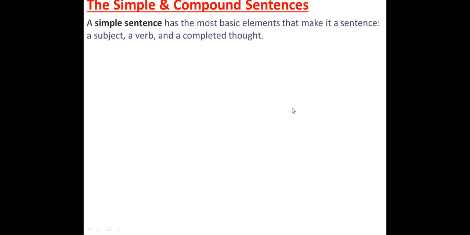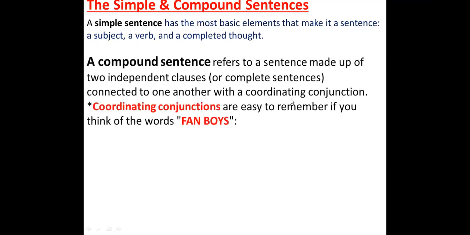Muhammad, what do I mean by a simple sentence? The simple sentence has the most basic elements that make it a sentence: subject, verb, and a completed thought or one idea. But a compound sentence refers to a sentence made of two independent clauses. What do I mean by independent clause? It means the sentence has a complete meaning. For example, I visited my uncle and I went home.